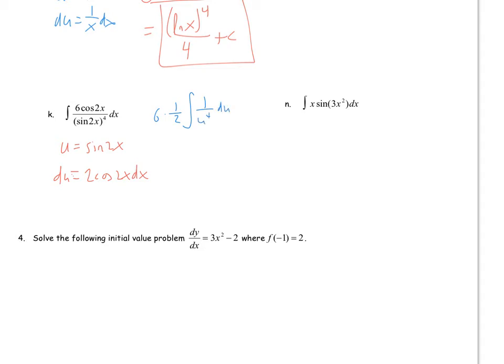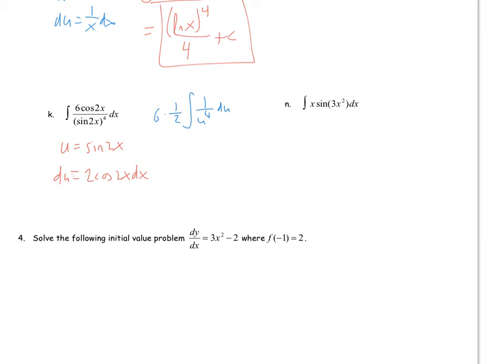Some of you might know another way to do this rather than do 6 times 1/2. You might realize 6 is 2 times 3 and you just factor out a 3. That's an okay way to do it. I'm trying to make the key based on how I think most people will have done the problem.